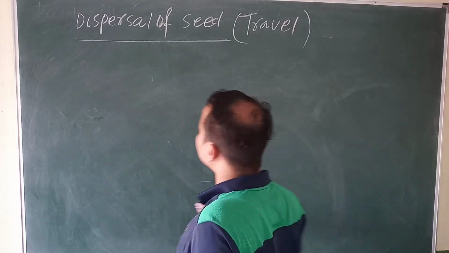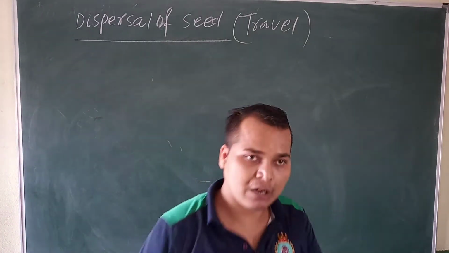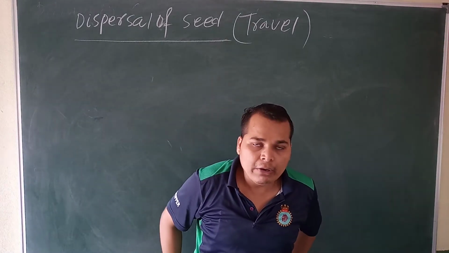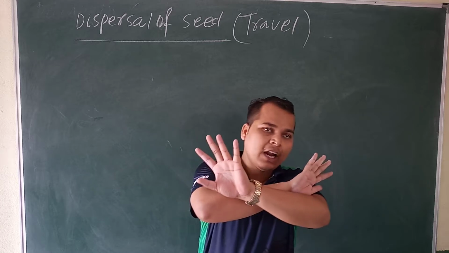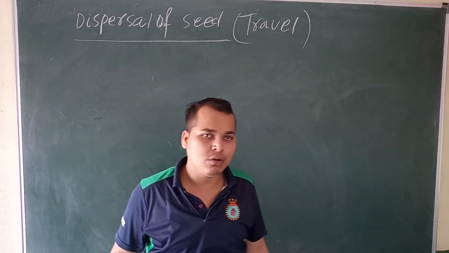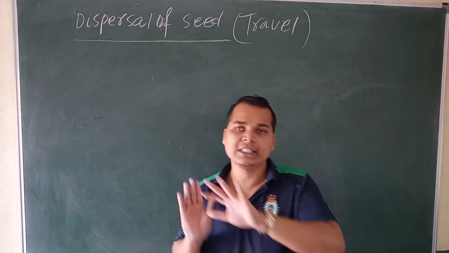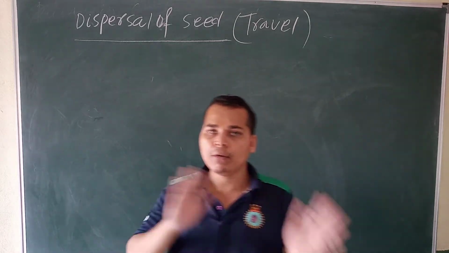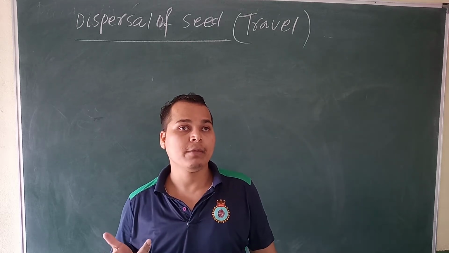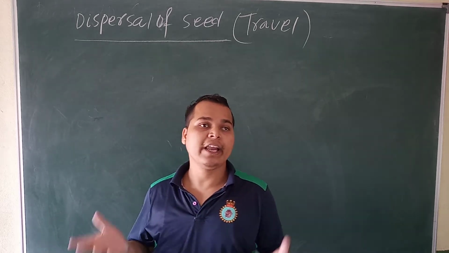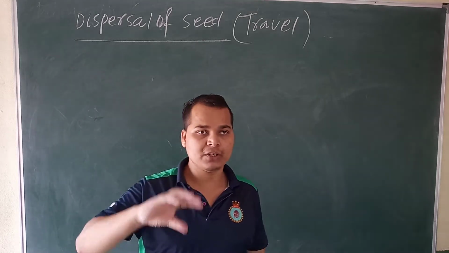Okay, so dispersal of seed means travel. Sometimes you observe that in some area all trees are not available, yes or no? Why is it not available? Because the seeds did not travel from that place to this place. Why did they not travel? Because they don't get any agent or any medium for transport from one place to another place.